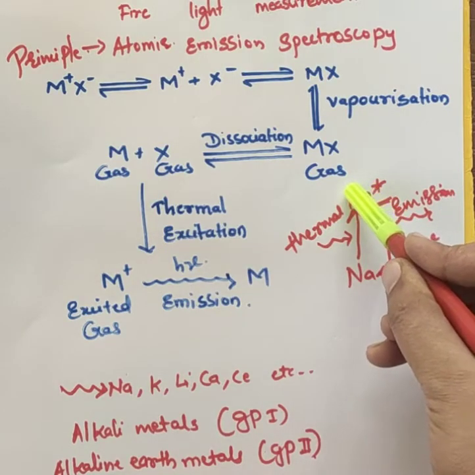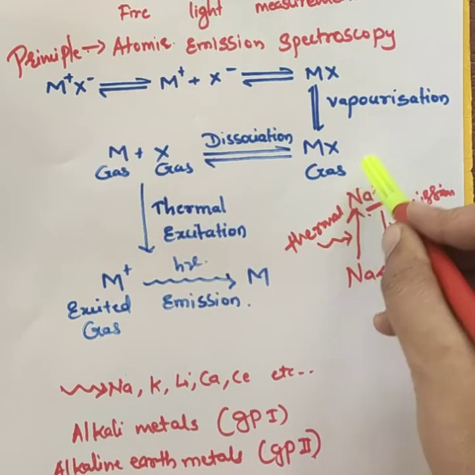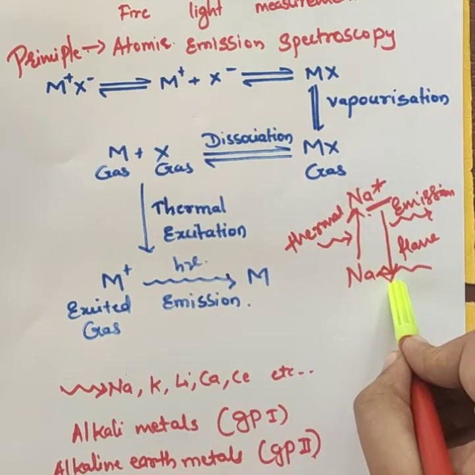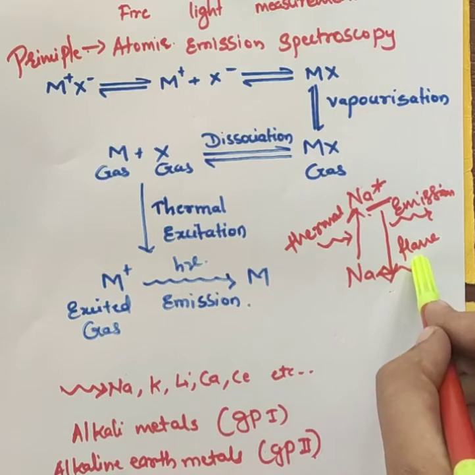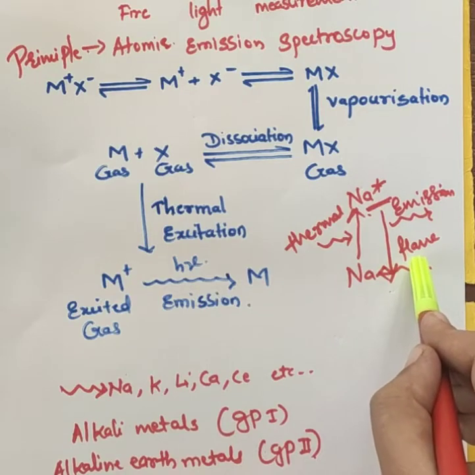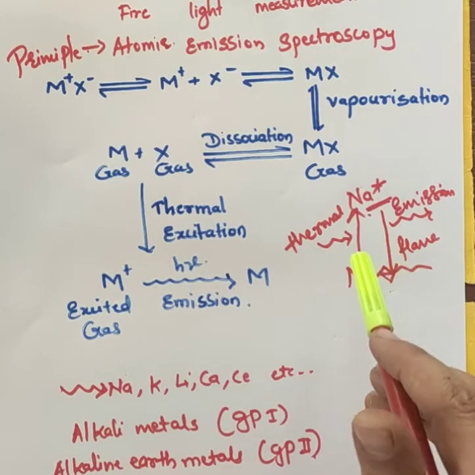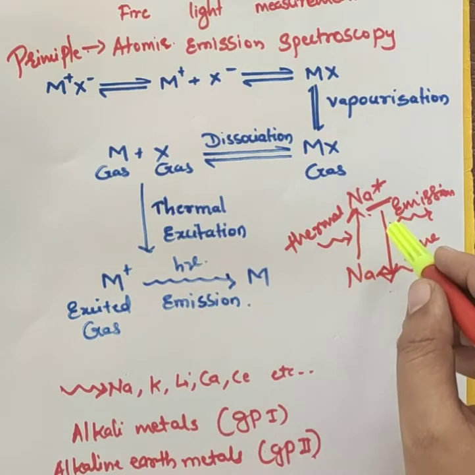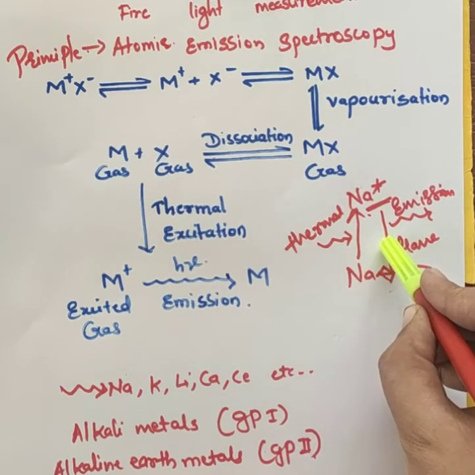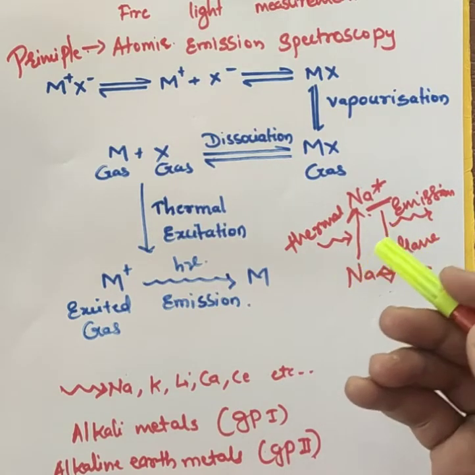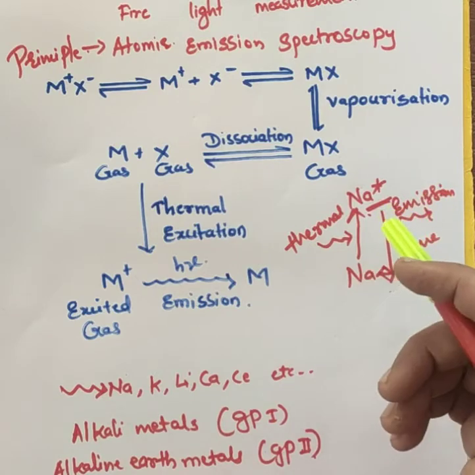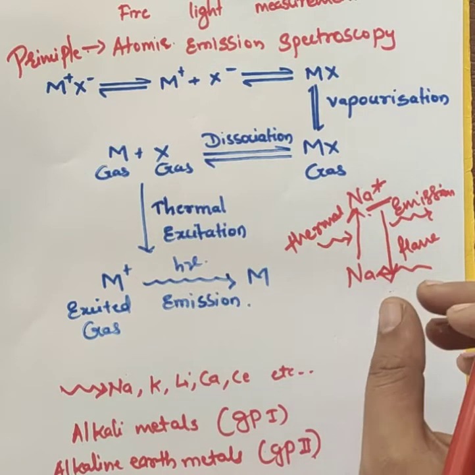Therefore they return to the ground state, and during this process they emit radiation. That emitted radiation has a characteristic wavelength, specific for the specific element.